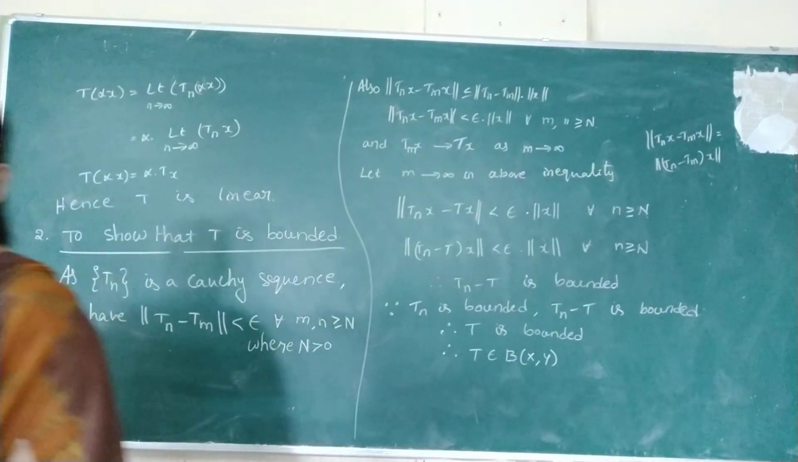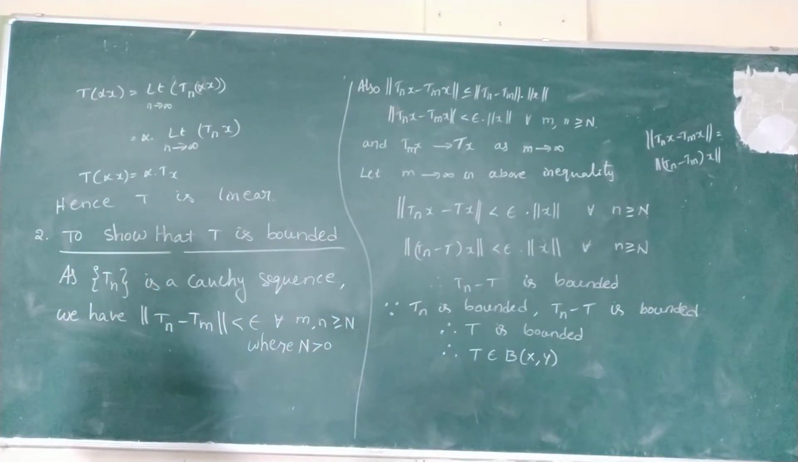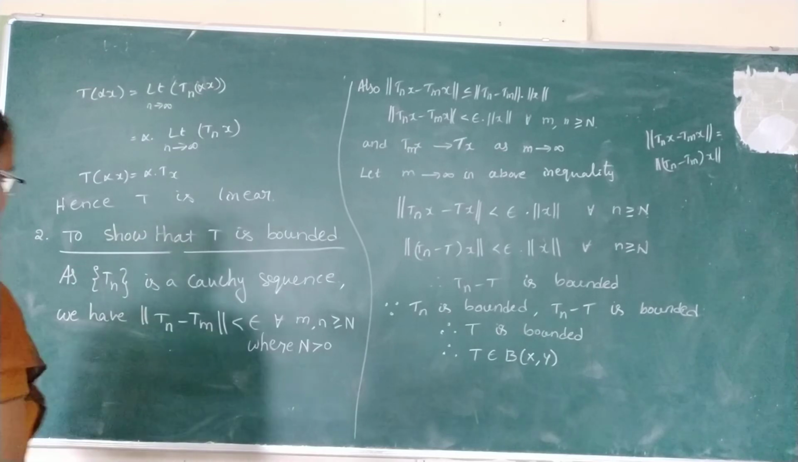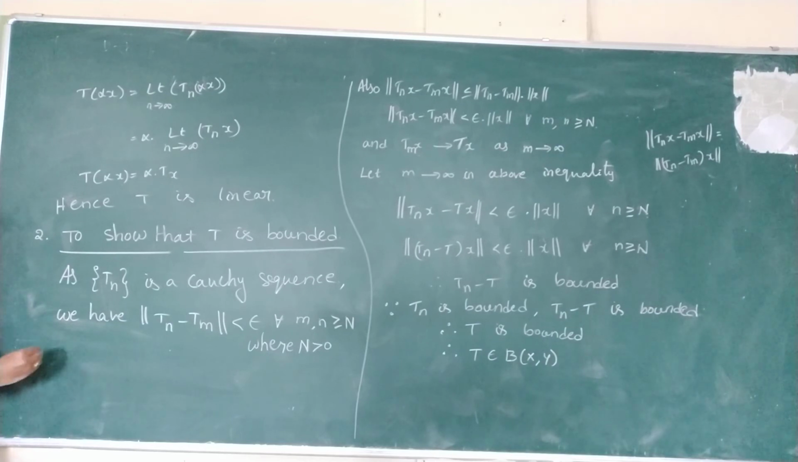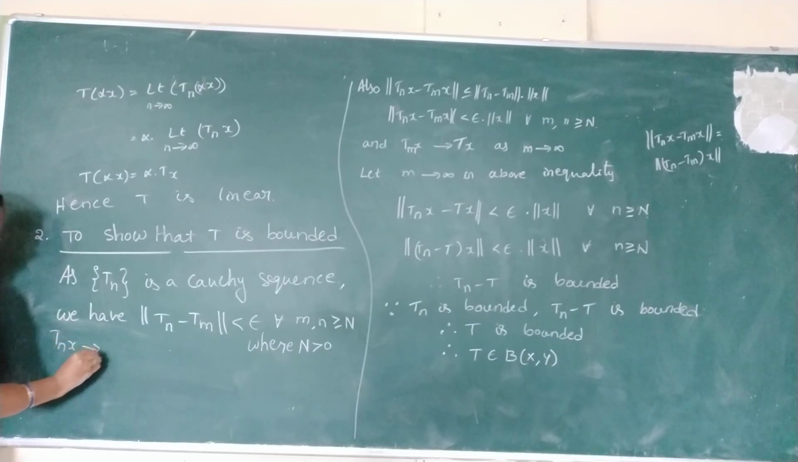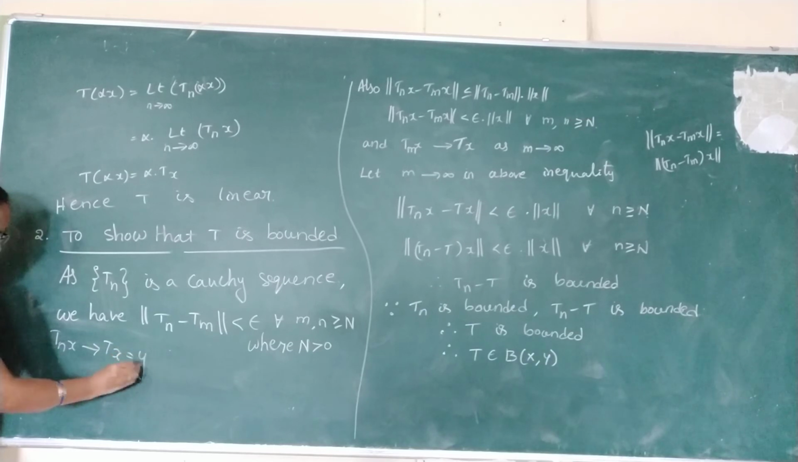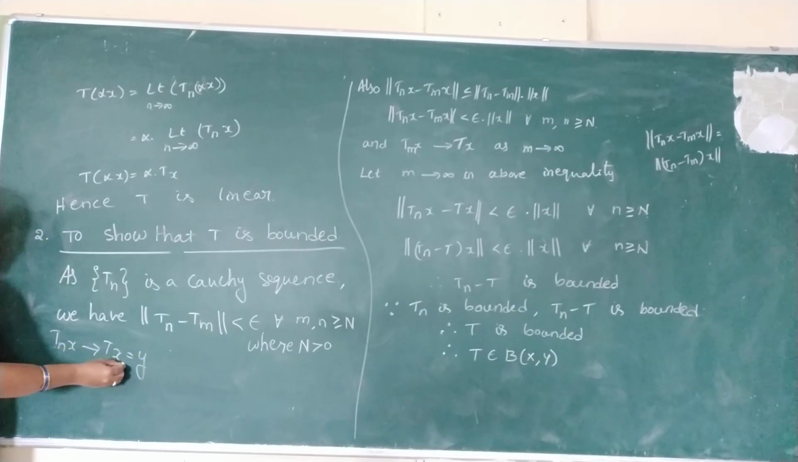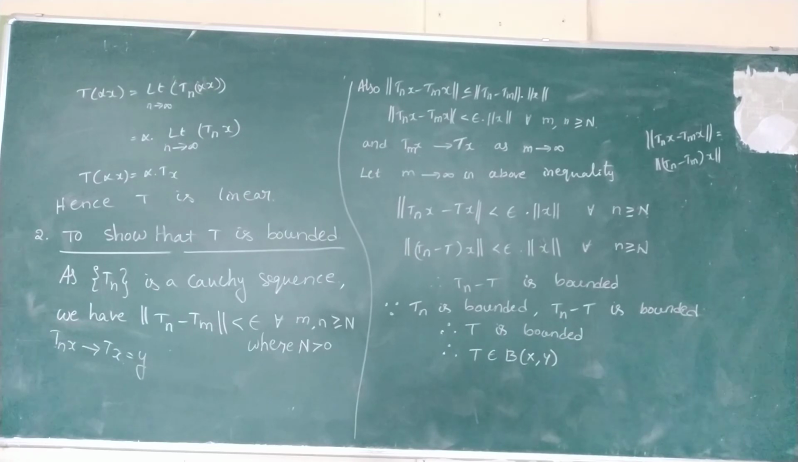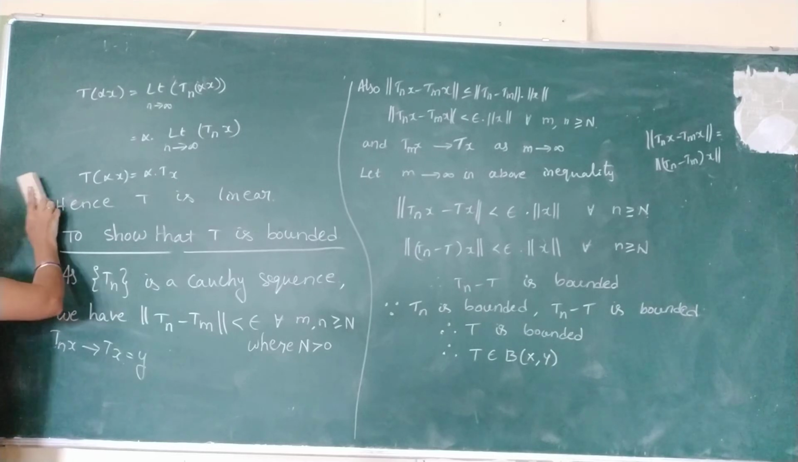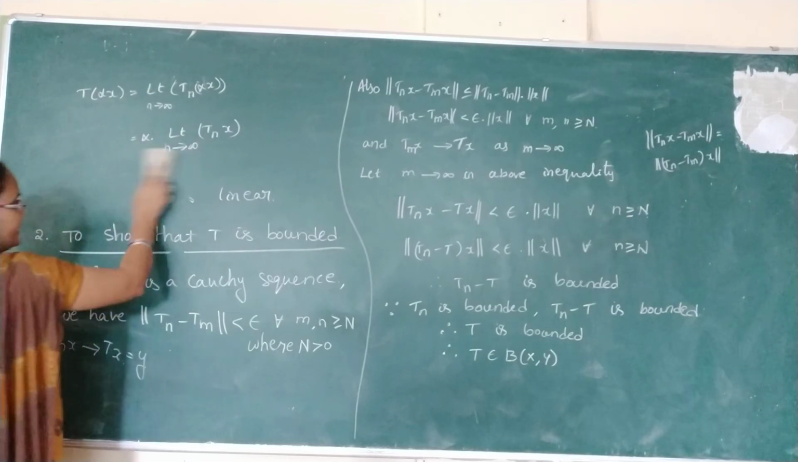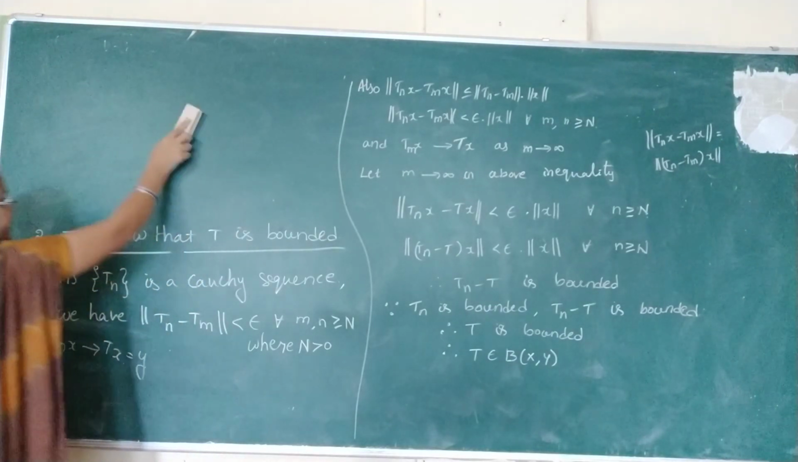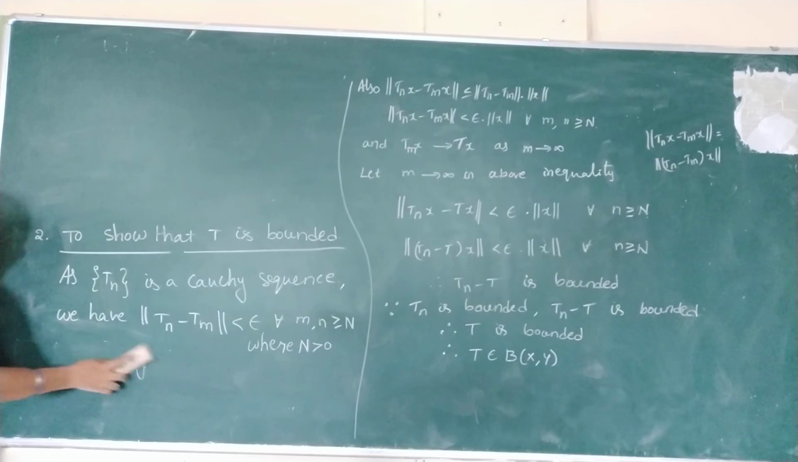Now, this we took at the starting: Tnx is a Cauchy sequence that converges to y. Y is nothing but Tx, meaning Tnx converges to Tx. So if every Cauchy sequence is convergent, then the space is called complete. This Tn is in B of X comma Y, so that B of X comma Y is a Banach space. See our last line for the conclusion. What is the last line here?